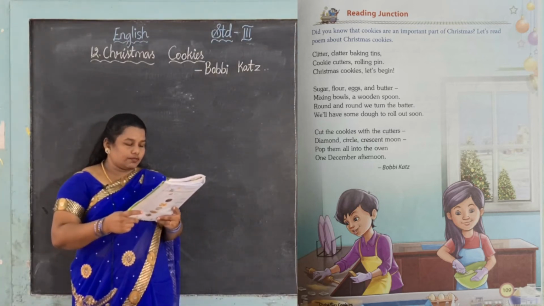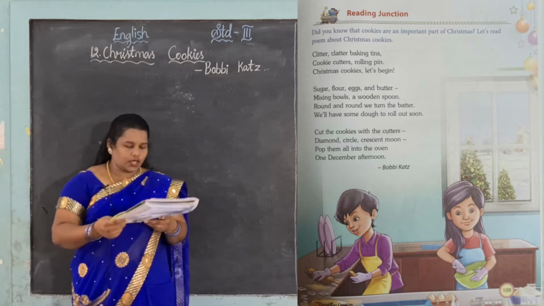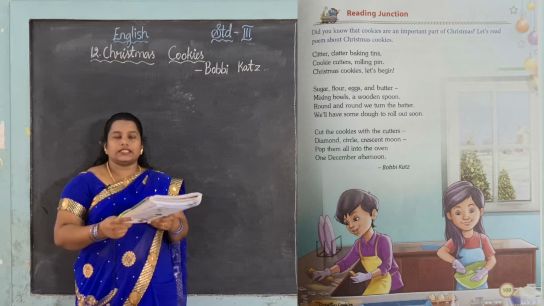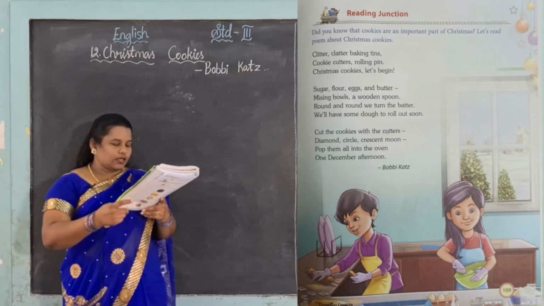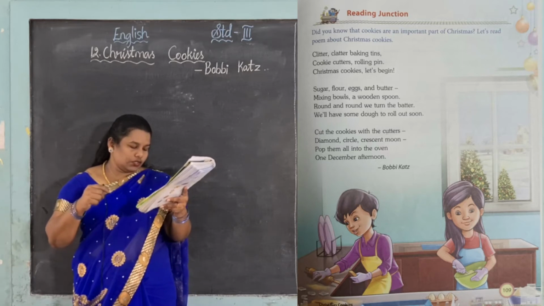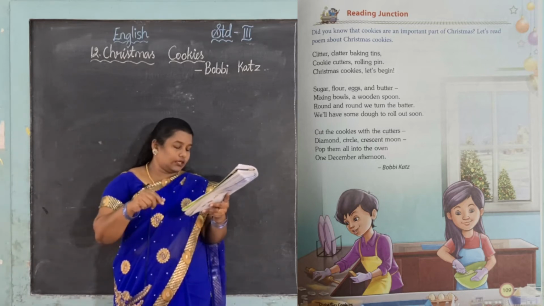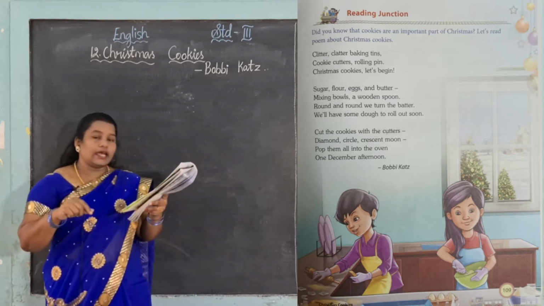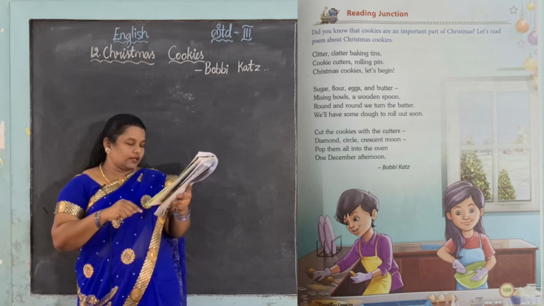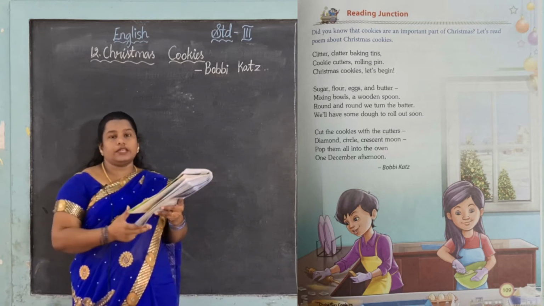Now let me move to the third stanza. Cut the cookies with the cutter. See near that boy, in that picture, some cookie cutters are there. What shapes are there? Half moon shape, round shape, and diamond shape. With all these types he makes cookies with different designs.